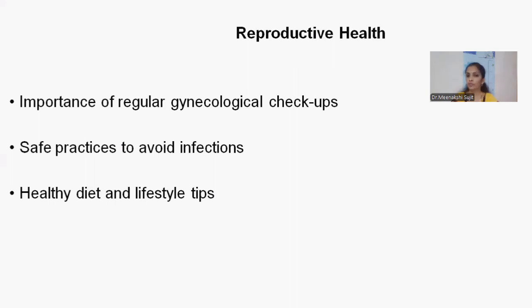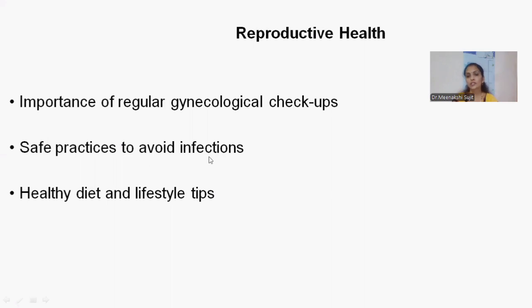It may be, as we saw the diseases, uterine fibroids or endometriosis, or in some cases, cancer cases also we are getting now, right? Cervix cancer or uterine cancers, many breast cancers. Because of this reason, even the government has approved that after 40 years, every woman should go for regular gynecological checkups, especially cancer checkups. And safe practices to avoid infections.